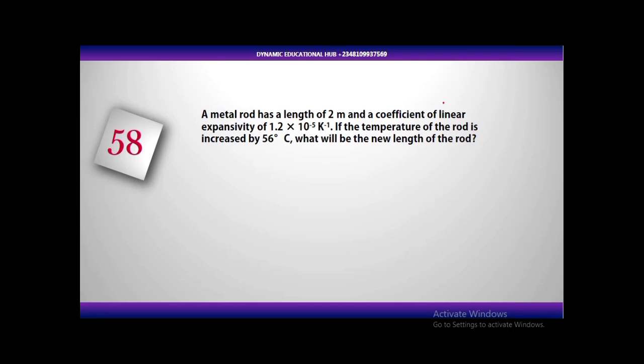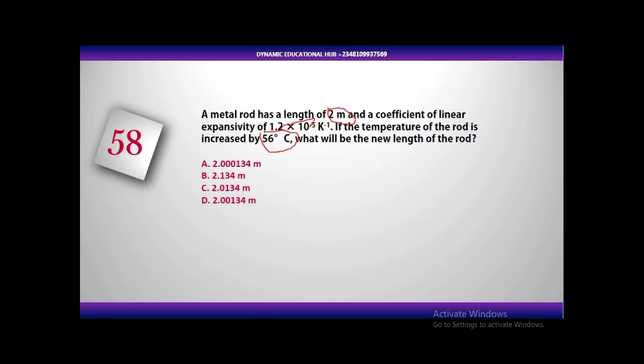A metal rod has a length of 2 meters and a coefficient of linear expansivity of 1.2 times 10 raised to the power minus 5 per Kelvin. If the temperature of the rod is increased by 56 degrees Celsius, what will be the new length of the rod? This is one of the topics in SS1, which is expansivity. In the question, a metal rod has a length, that is the original or initial length L1, and the coefficient of linear expansivity alpha.